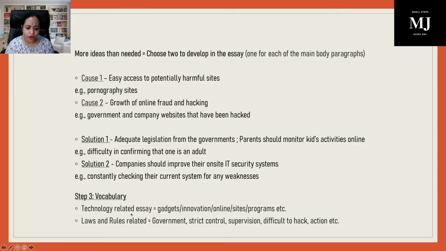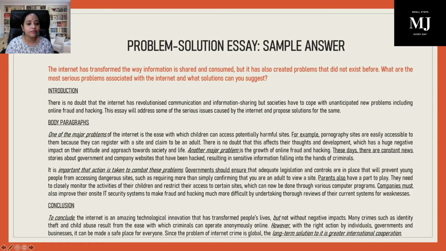Any kind of technology related essay will have words like gadgets, innovation, online, sites, programs, websites, etc. Now, laws and rules related essays, of course, government, strict control, supervision, difficult to hack, right action, etc. So just keep that vocabulary in mind and let's go ahead and try to write the essay.